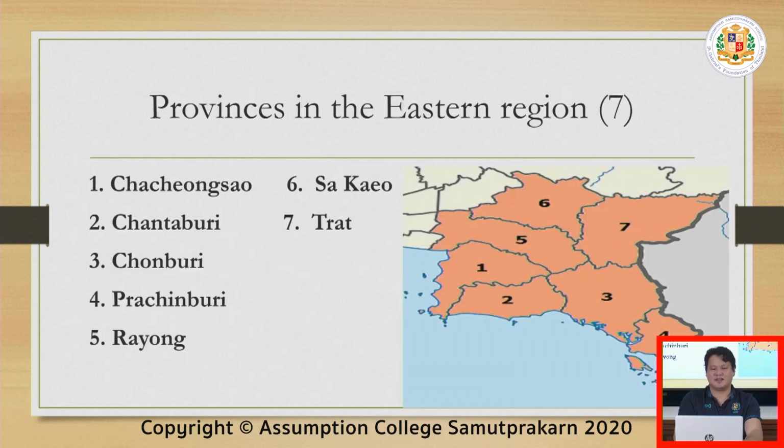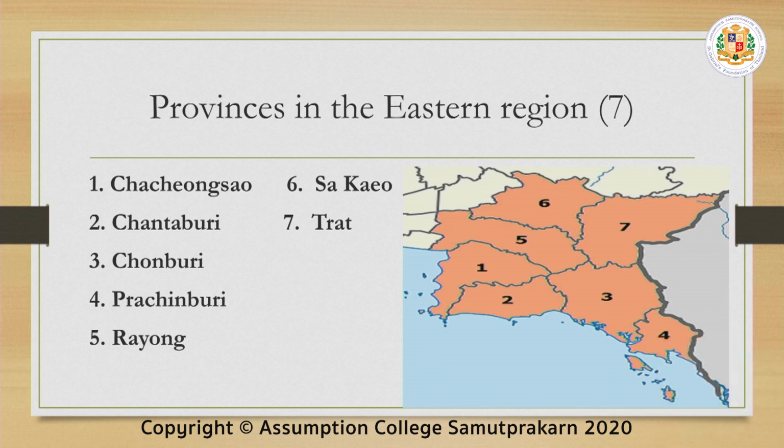The provinces in the eastern region, if you look at the map, there are 7. Number 1 is Chachoengsao. Number 2, Chantaburi. The third one, Chonburi. The fourth one, Prachinburi. Number 5, Rayong. 6, Sakeo. And 7, Trat. The eastern region has 7 provinces.